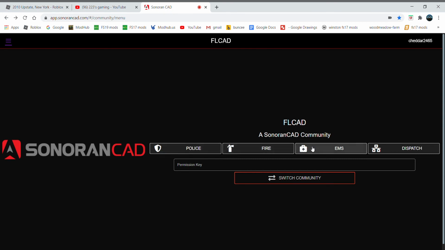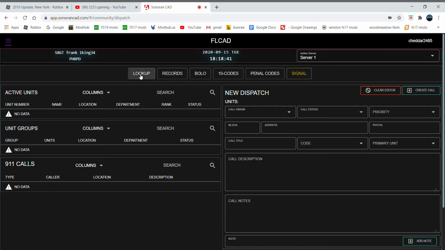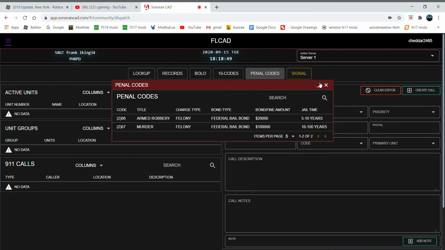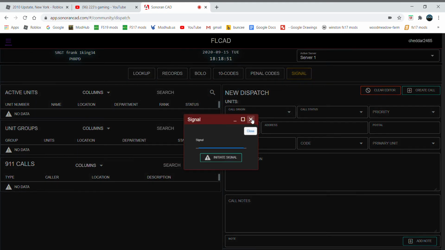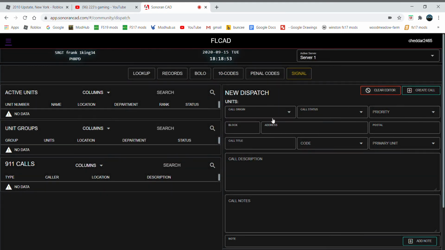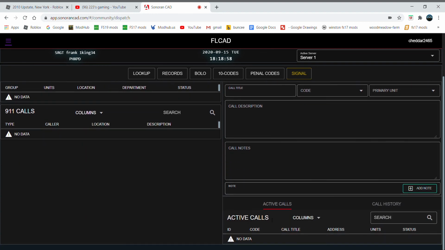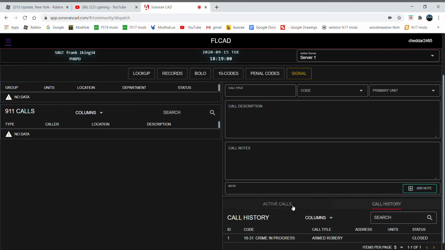You got police, fire, EMS. Police, fire, and EMS is basically all the same. You got to have a permission key to go to different communities. This is the dispatching center, so we can look up people, like I said, records, BOLOs, the 10 codes, penal codes, signals, and then you could put in a new dispatch, active units, an active call, and a call history.